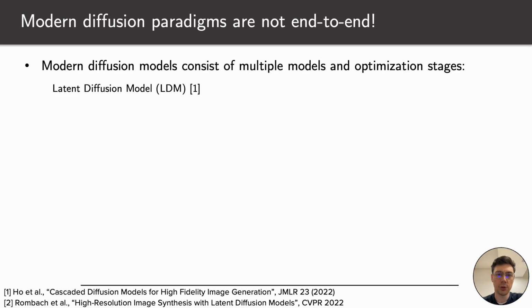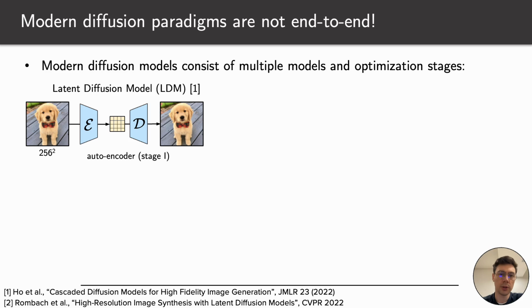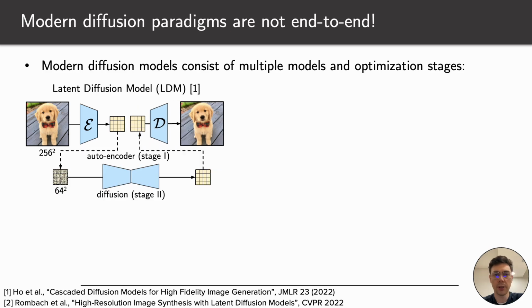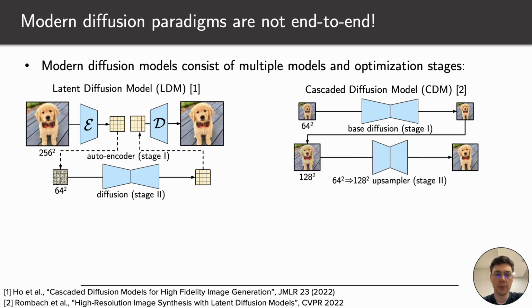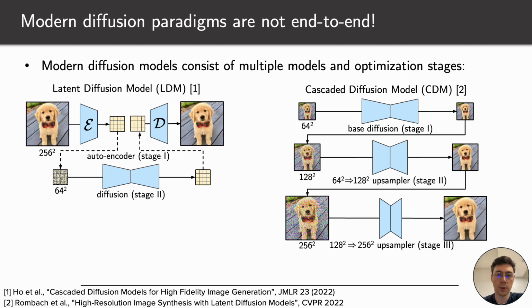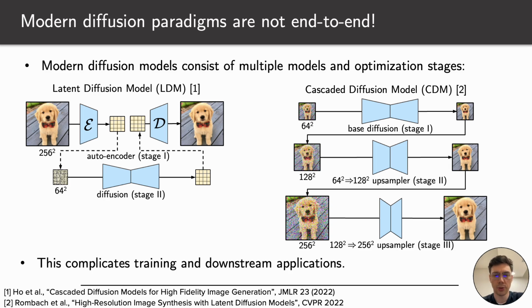For example, latent diffusion models first train an autoencoder, and then after its training is complete, they train a downstream diffusion model in its latent space. Cascaded diffusion models first train a low-resolution diffusion model in the pixel space, then a second diffusion model is trained to upsample low-resolution videos. After that, a third diffusion model is trained for further super-resolution. In this way, existing approaches consist of multiple models and optimization stages, which complicates training and downstream applications, like image or video editing or distillation.